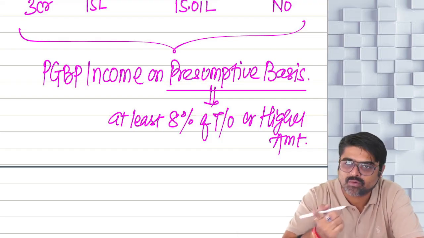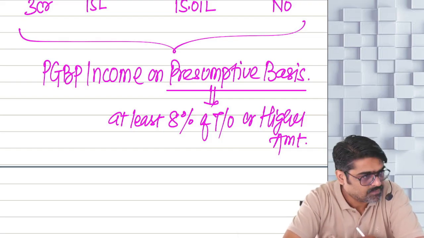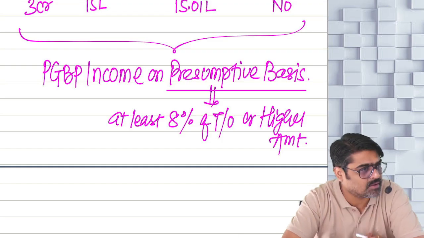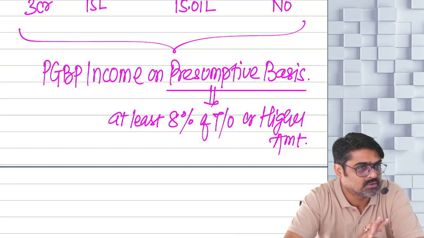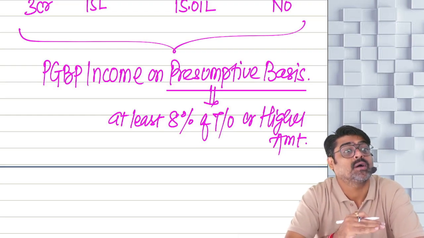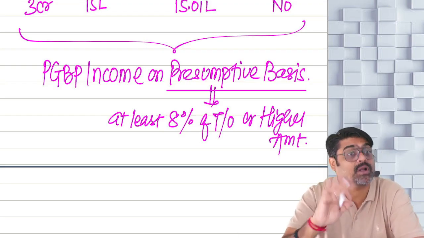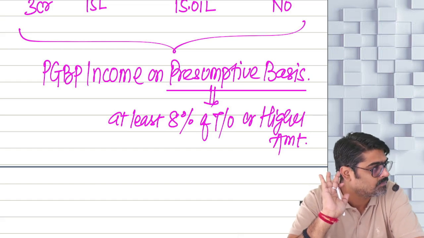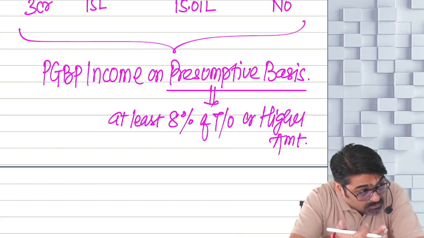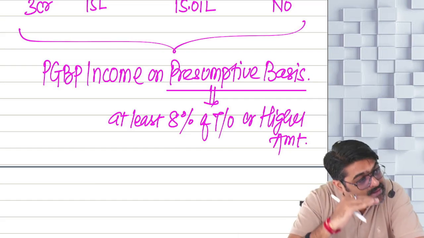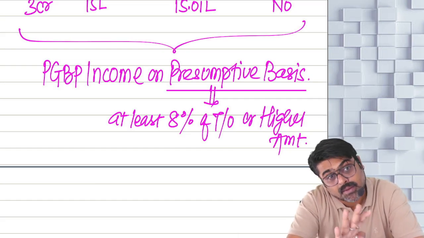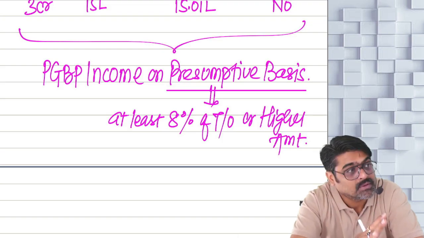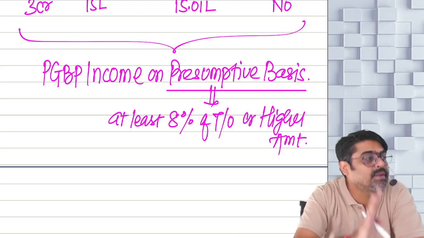So calculate 8% of your turnover. At least 8% of your turnover show as the profit of your business. Or a higher sum also you can show. But a sum below this, no. At least 8% of your turnover you are supposed to show as your income. We will assume as if that amount is only your PGBP income.